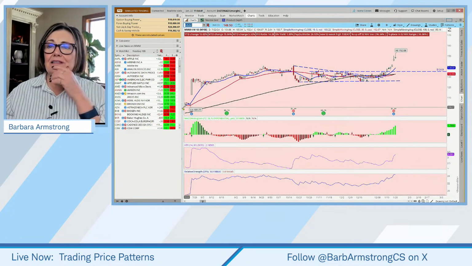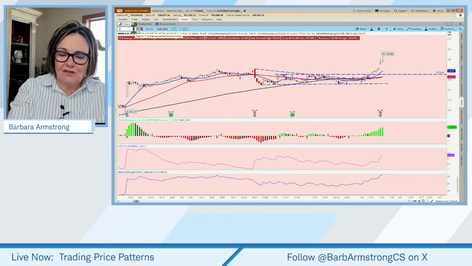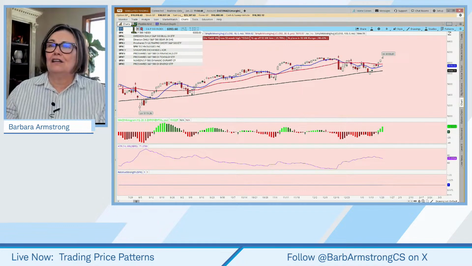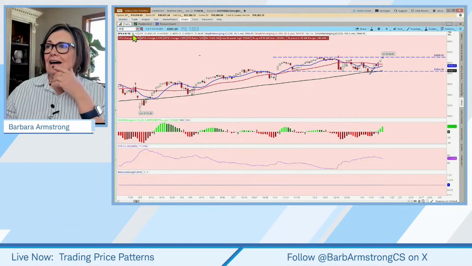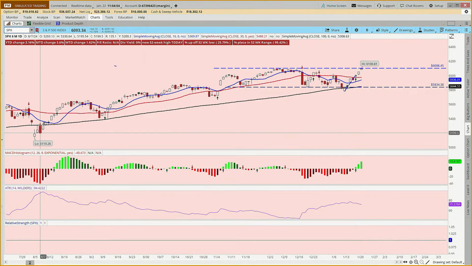Okay, so let's start with the S&P. There's been a lot of talk in the press today about the S&P being close to a new all-time high. Well, my friends, it has happened. Today the S&P has hit a new all-time high.